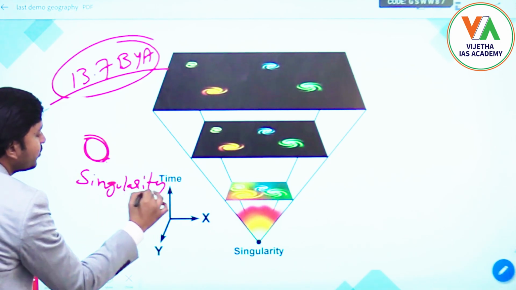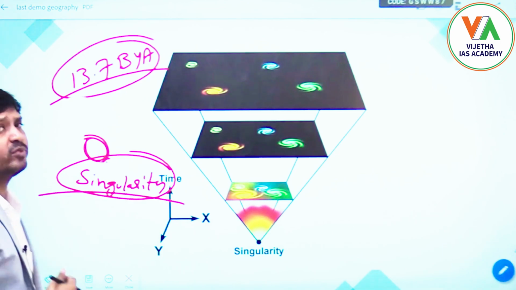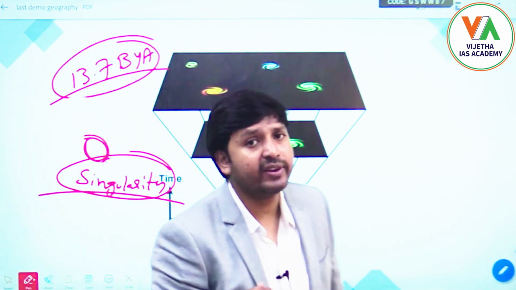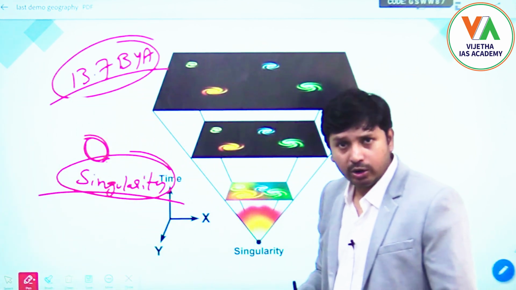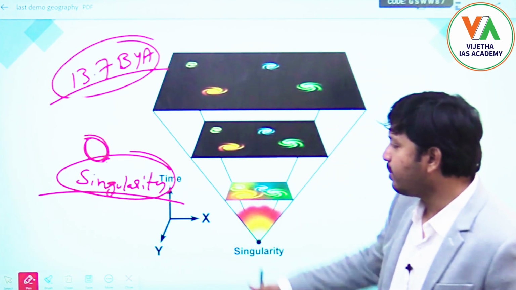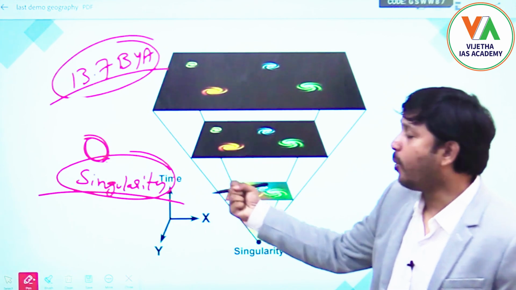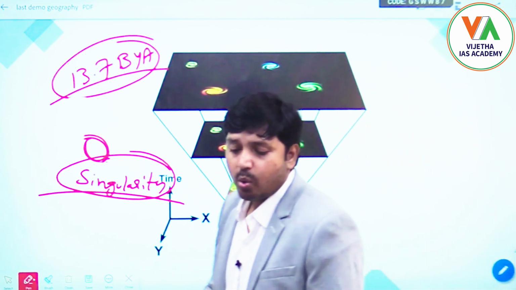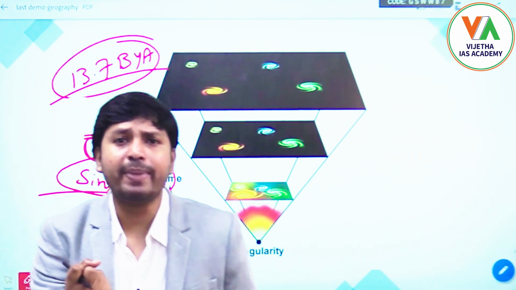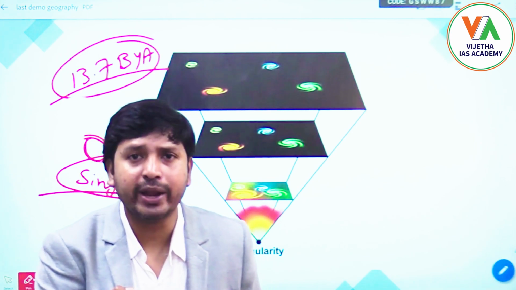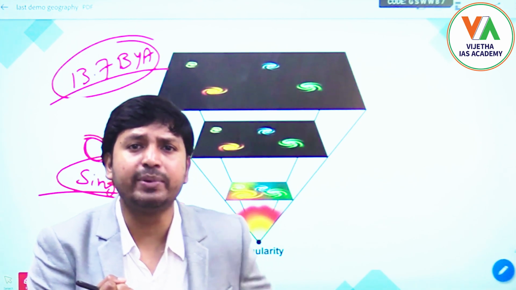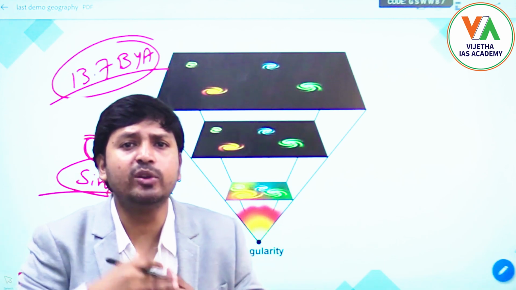Remember this word, singularity. The same word will come up when we discuss black holes too. But remember, for the time being, the entire mass will be compacted into a single point, which is called a singularity. Once the entire thing is compacted into a singularity, a single point, the temperature is infinite. Once the temperature is infinite, everything will try to move away, right?